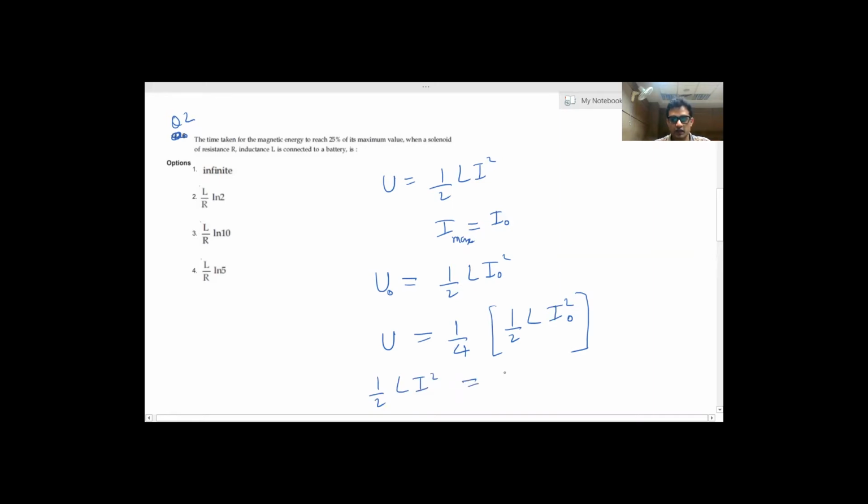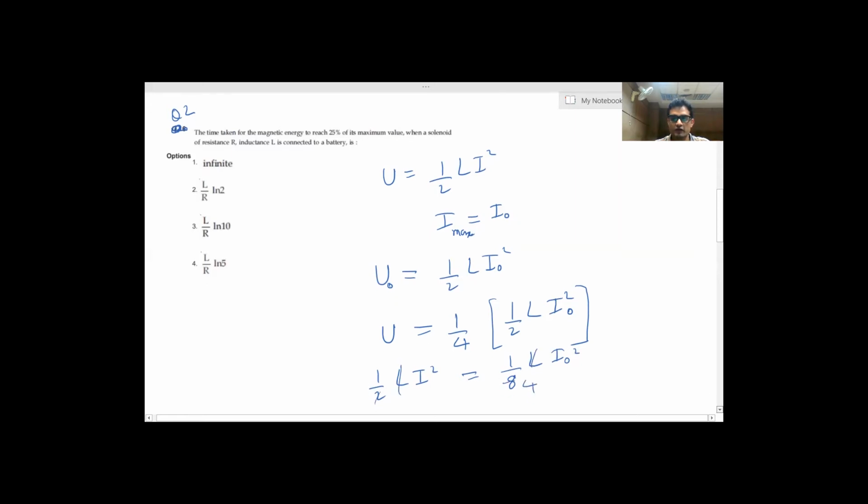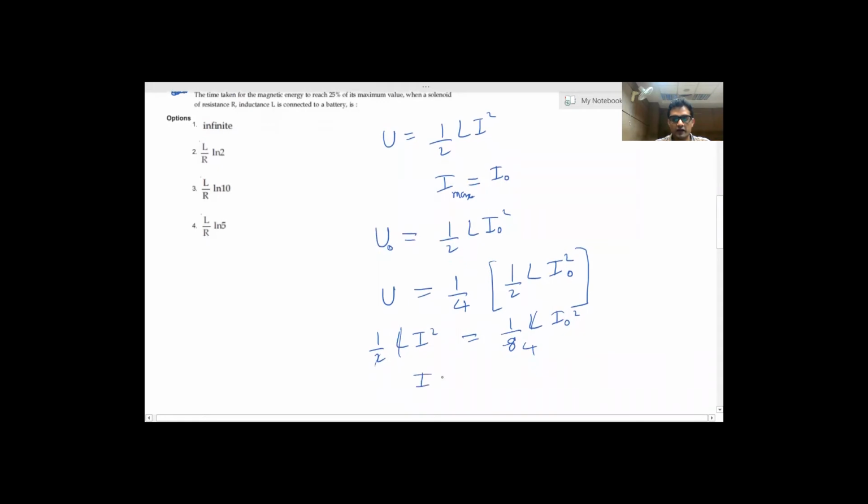So half L I square is equal to 1 by 8 L I naught square. This cancels, and this is 4. So the current at that time will be I naught by 2.